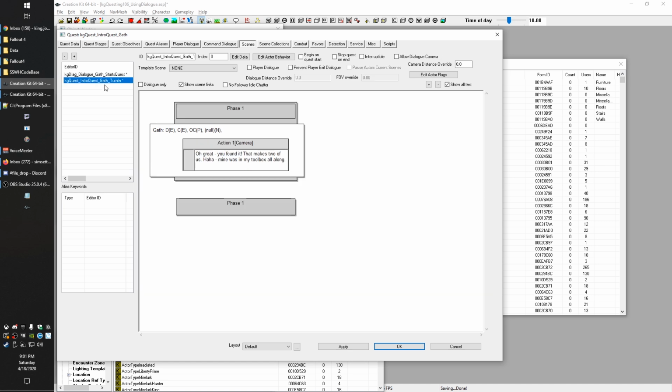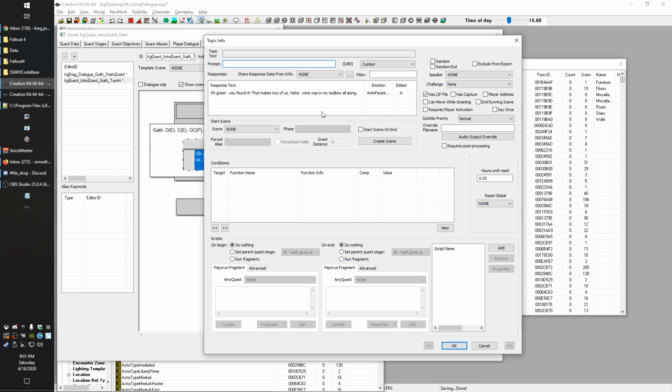Then the last one we need to do is right here. Oh, great, you found it. So we need to set up a couple of things here. First, we're going to set up that after he speaks this, we're going to go ahead and set stage 30, player returns to Gath. So they've returned. Now we can do that. And then in our stage, we'll handle things like giving XP and stuff. And I'll show you that in a moment.